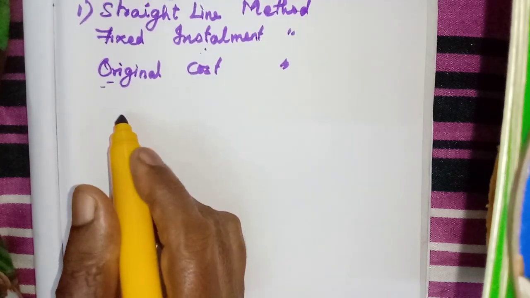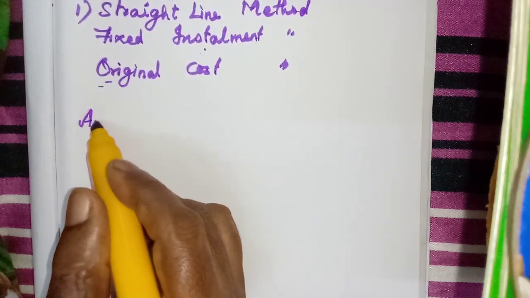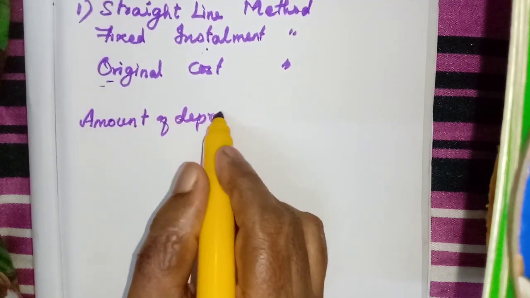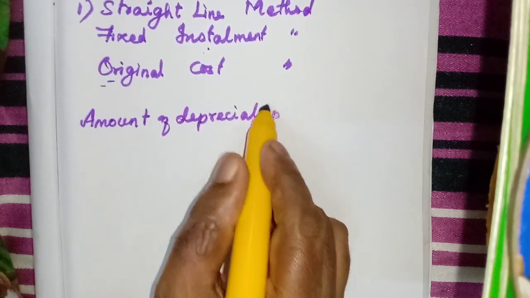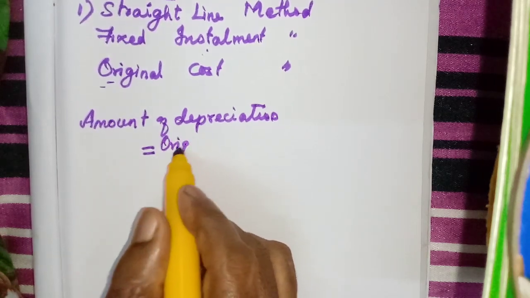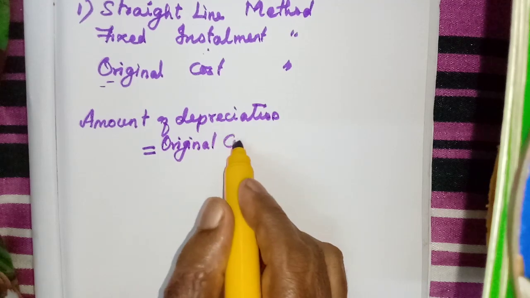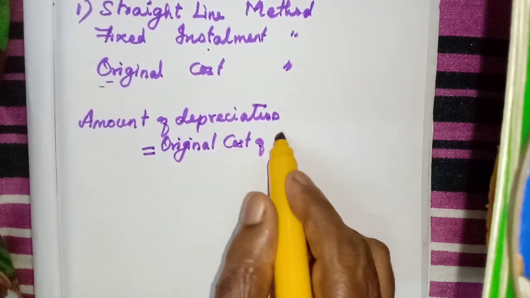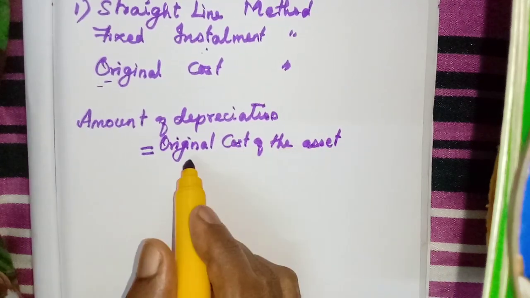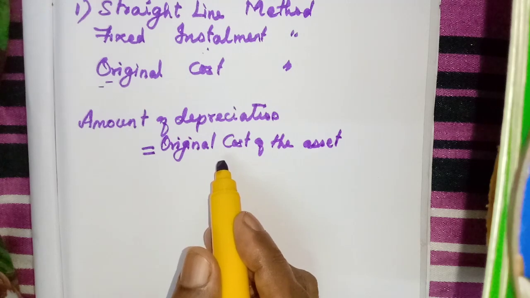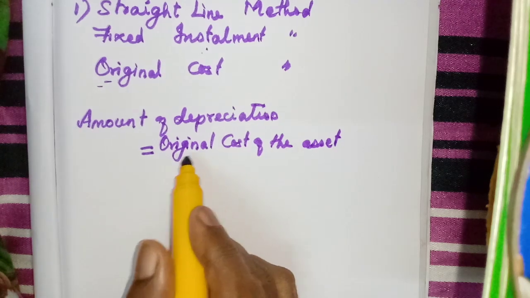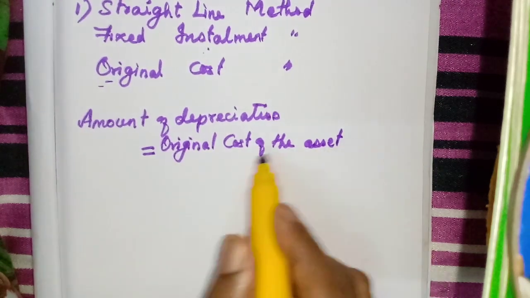Here we will learn the formula. The amount of depreciation is what we are going to calculate. You have to write like this. Amount of depreciation is equal to, first, the original cost of the asset. Here the original cost means, as I told you, the actual cost. Any erection charges or loading charges, unloading charges, everything must be added along with the purchase price. That is called the original cost of the asset.